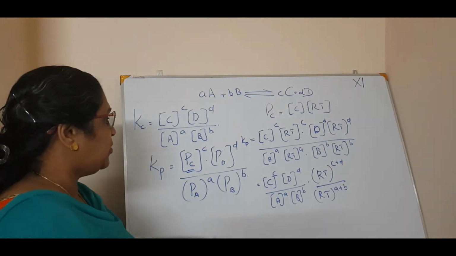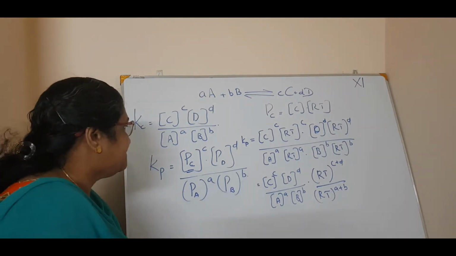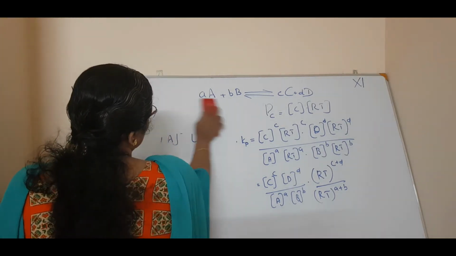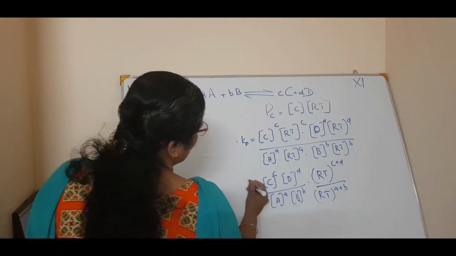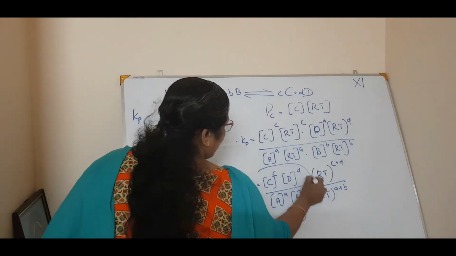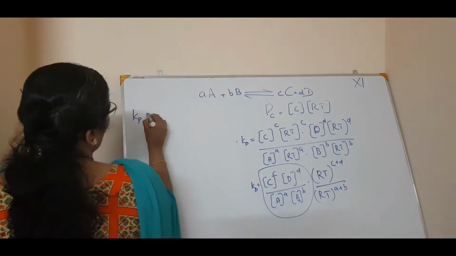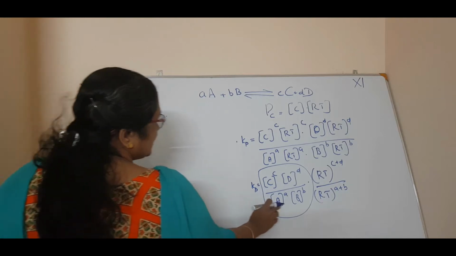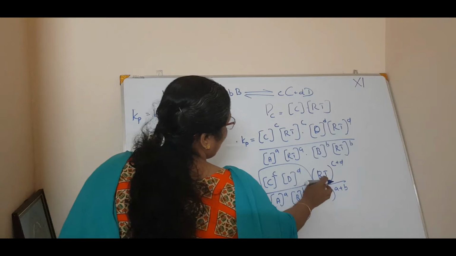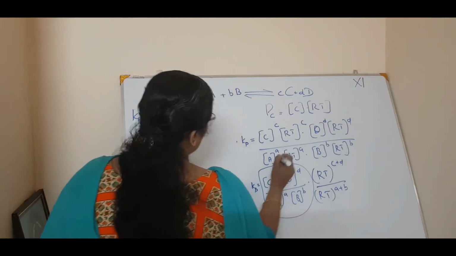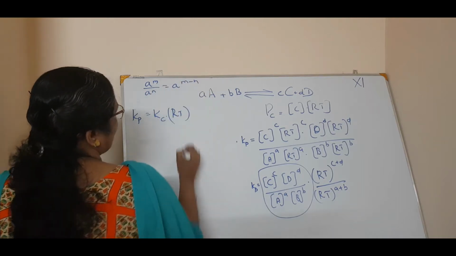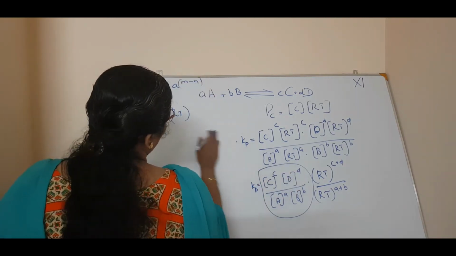Okay, so applying that you will get C raised to c. Now what is that? Can I drop this? Okay. And now Kp is equal to, tell me, what is this quantity? This quantity is Kc, isn't it? This is Kc. Now what is this? RT raised to, a raised to m by a raised to n. You know that, right? It is maths. a raised to m by a raised to n is equal to a raised to m minus n. Correct. So you can apply that.